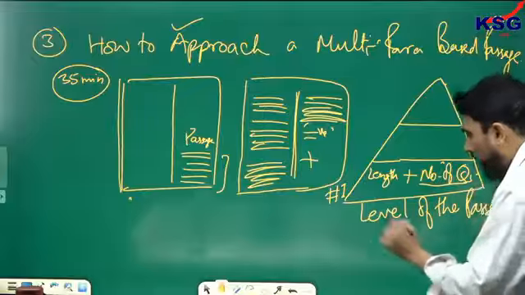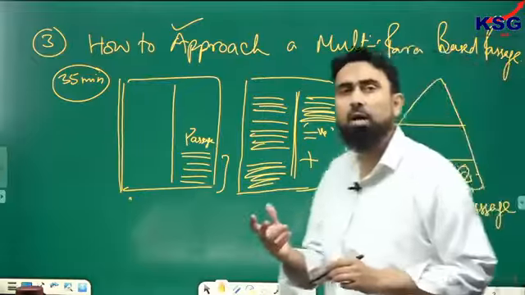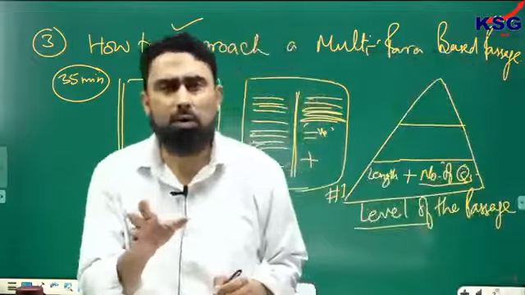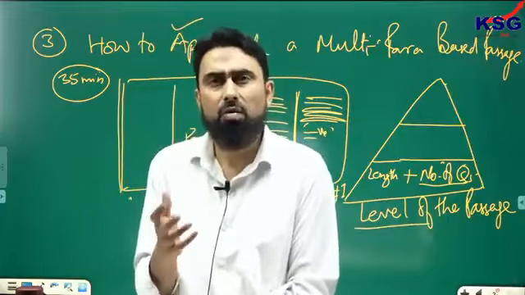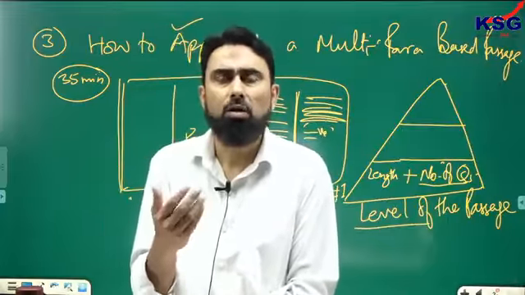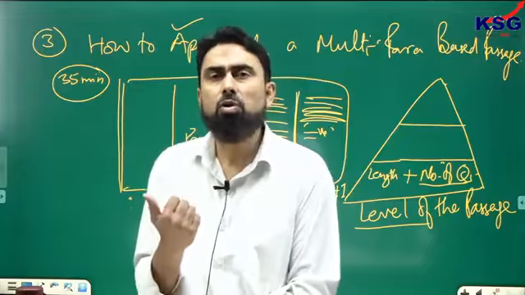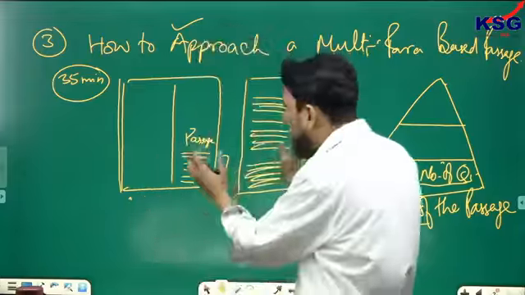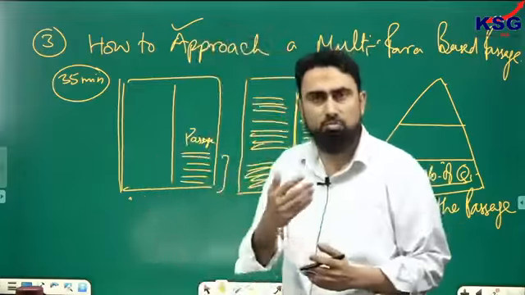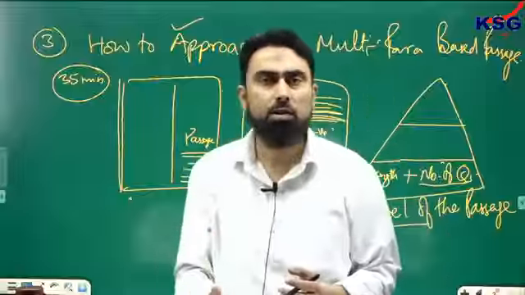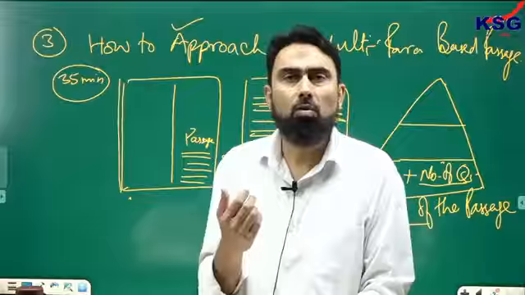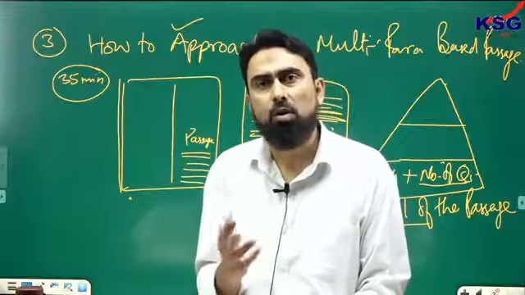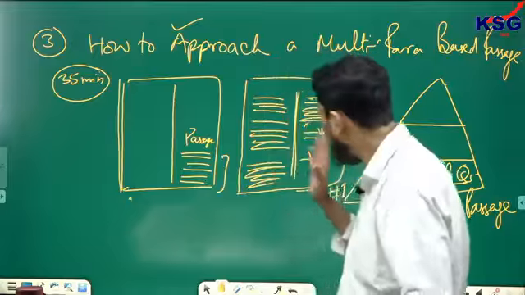So how to identify the level and what do I mean by level? By level I mean, roughly, whether the passage is easy or average or difficult, complex. These three are decided on the basis of the subject topic on which the passage is written, number two, language, and also on the basis of the style of the author. So these three factors are there.